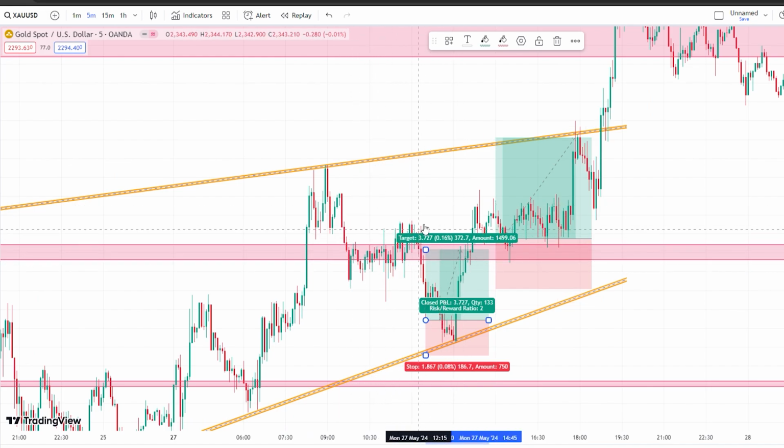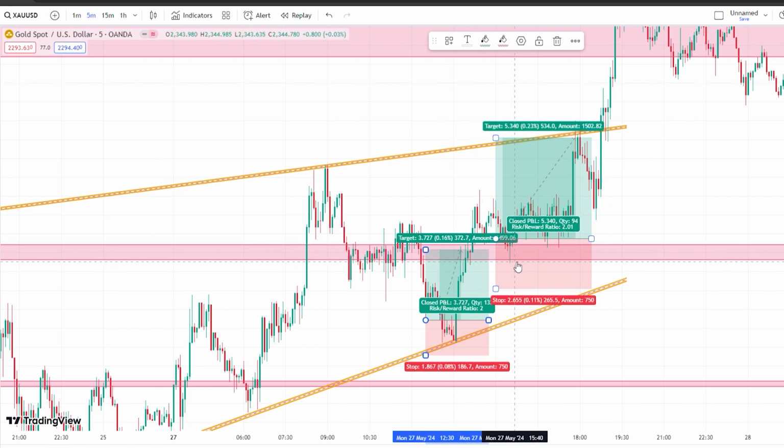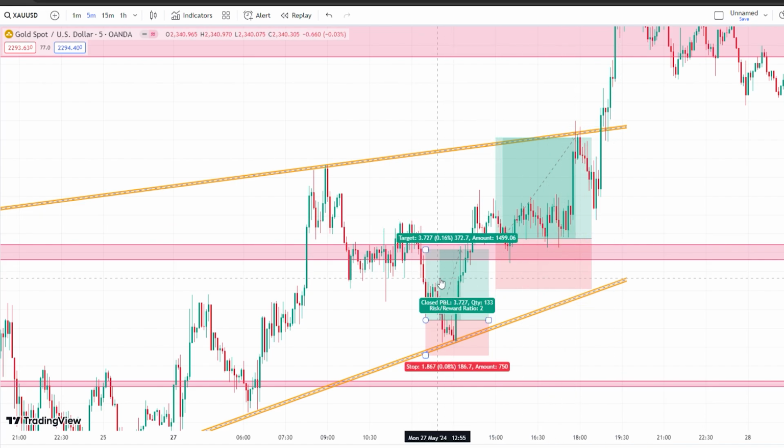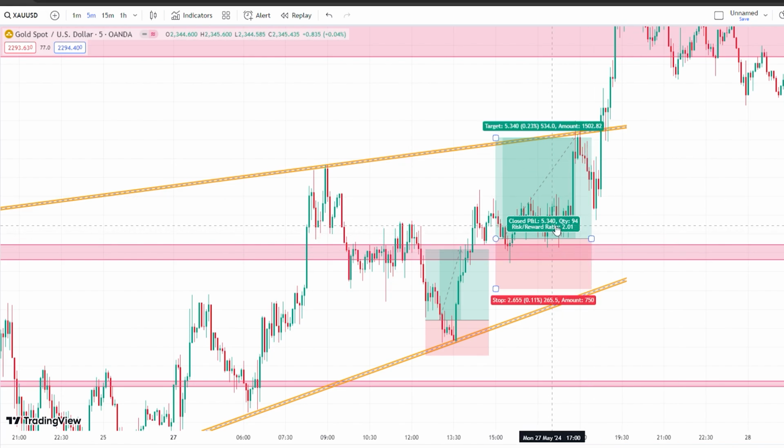So I exited this trade, but the market continued to move up, and on this retracement and on this horizontal support level I again took a buy trade, and again I aimed for 1:2. I got 1:2, and my reason for aiming for 1:2 was that there was resistance from this trend line. So I got 1:2 in this trade, and with this I have passed my Maven trading account.